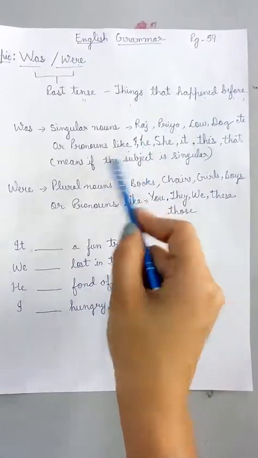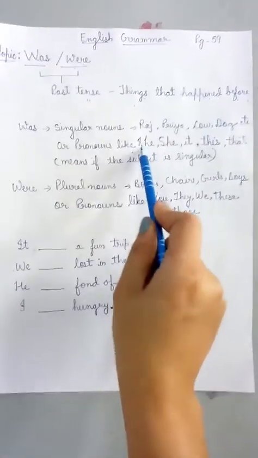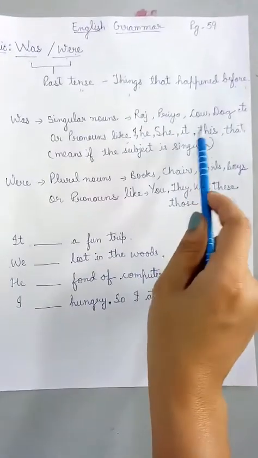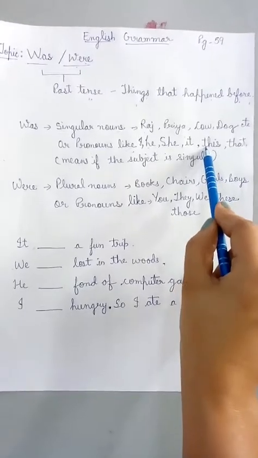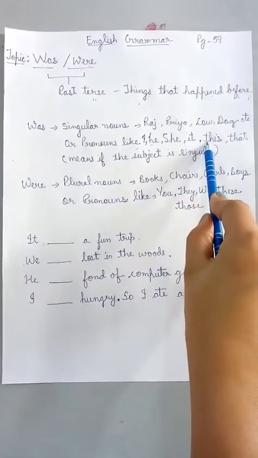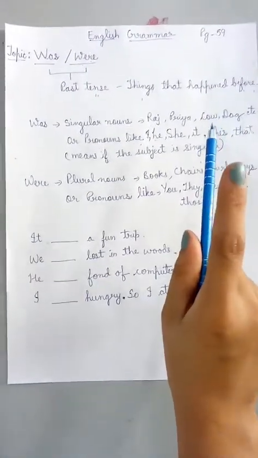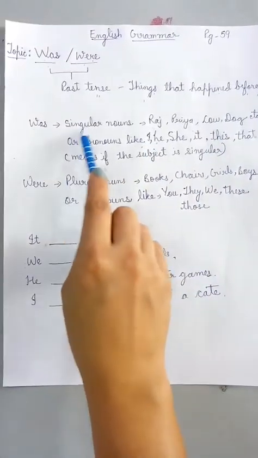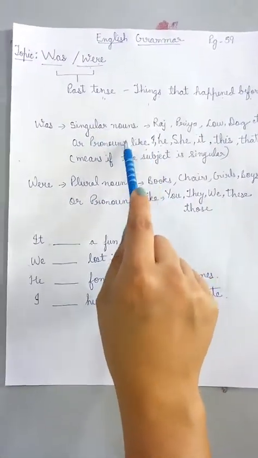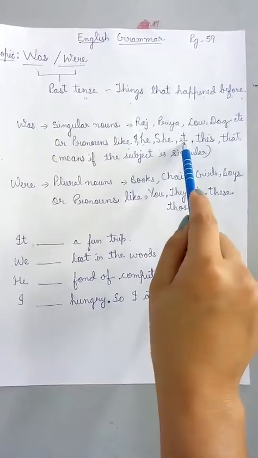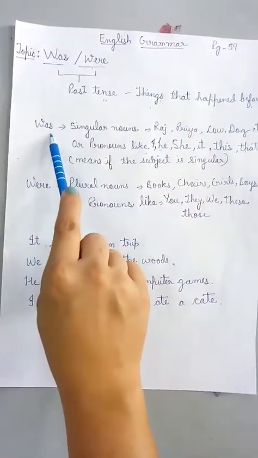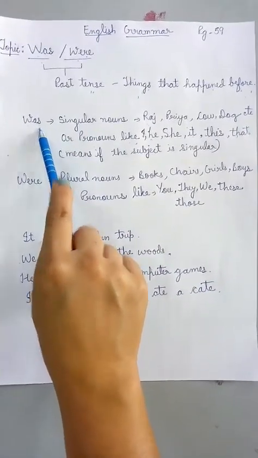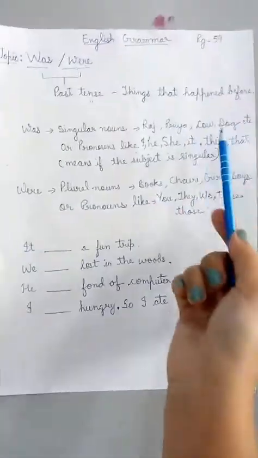And we also use was with I, it, this, that, because this, that we use to talk about one thing. So whenever we talk about singular nouns, or we are using these pronouns, then we will always use was in past tense for the thing which has already happened.